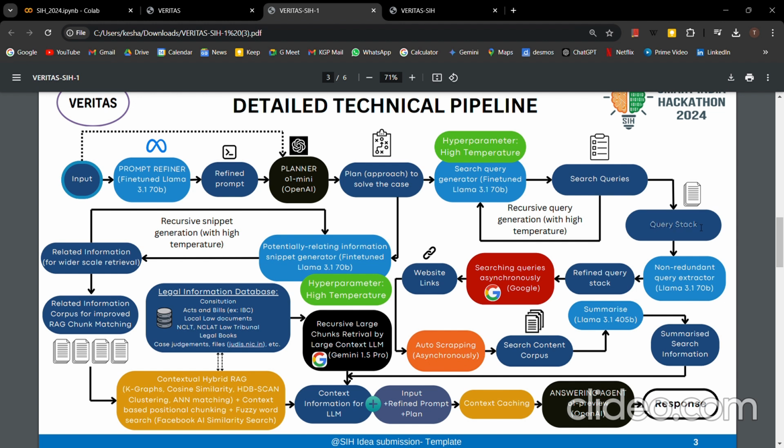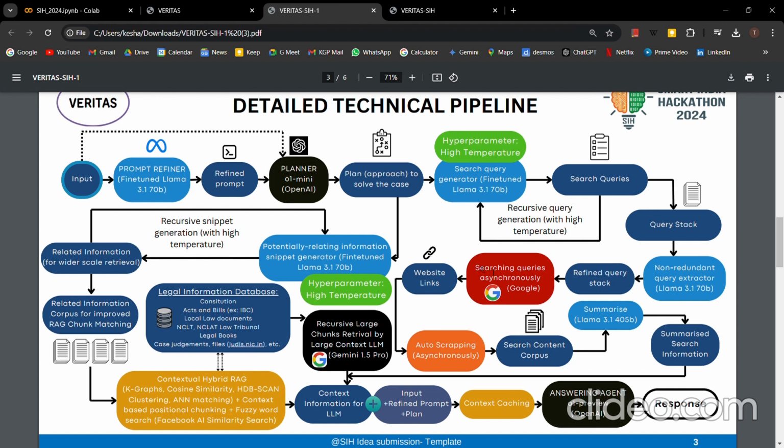Now this query stack will contain lots and lots of queries. We pass it on to another model which just has the role of looking at all the queries. Suppose it looks at 500 queries and returns 50 queries which are good for us to search on Google and get information. So it will take, for example, 500 queries and return non-redundant and robust 50 queries which will return all the information required for the problem. So we will get a refined query stack of way lesser number of queries.